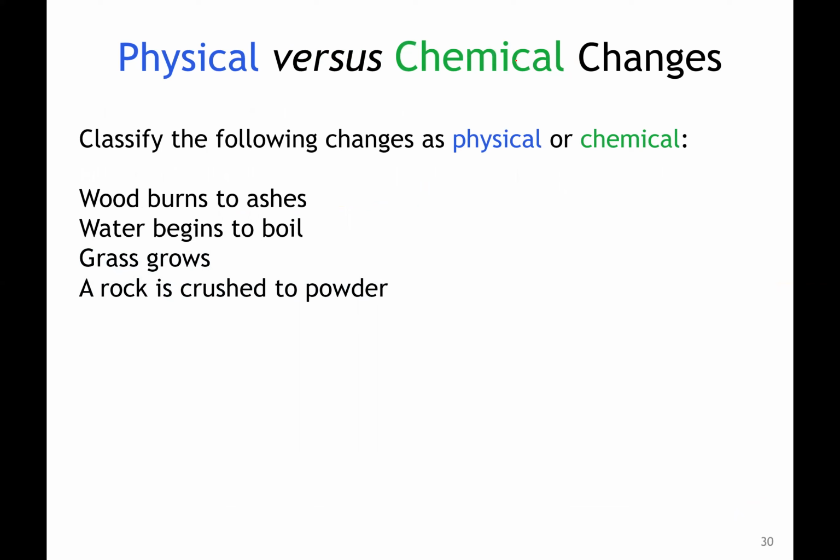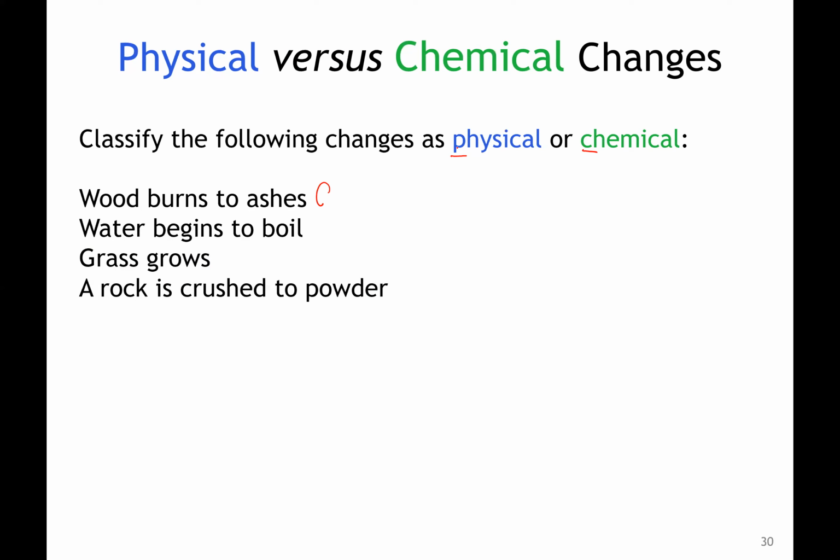So now let's classify. Can we classify each of the following as physical or chemical changes? When wood burns to ashes, would it be a physical or a chemical change? Can we reverse it? Can we take the ashes back into wood? Correct, we can't. So that would be an example of a chemical change. I'll just say C.